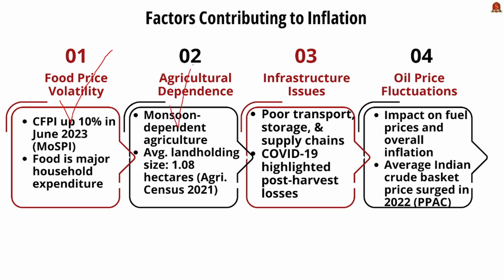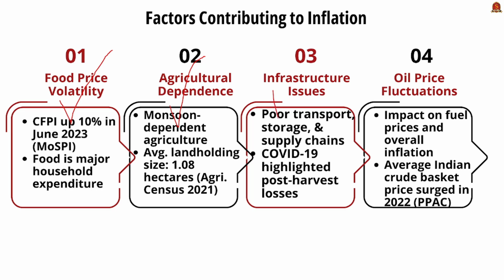Next one is agricultural dependence. See, India's agriculture is heavily dependent on monsoons, which often face productivity challenges, which impacts the supply of essential goods, etc. The Agricultural Census of 2021 also reveals that the average landholding size is only 1.08 hectares, making it difficult for small farmers to absorb shocks like drought or floods.